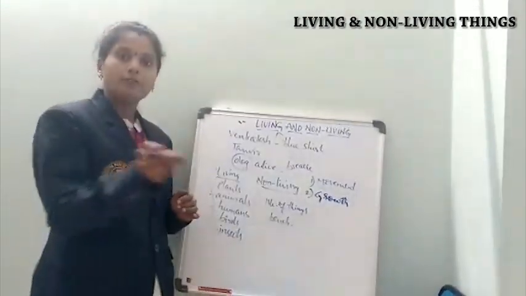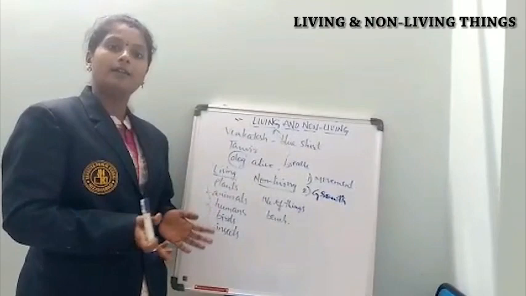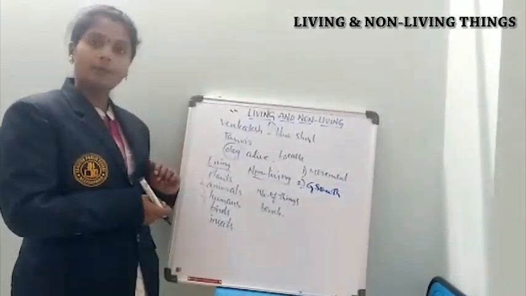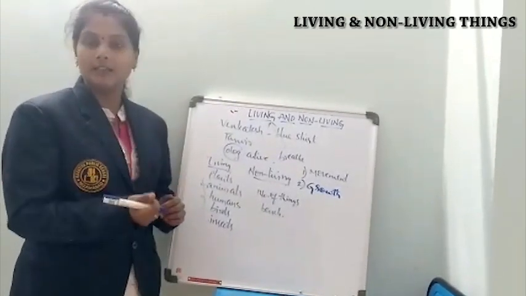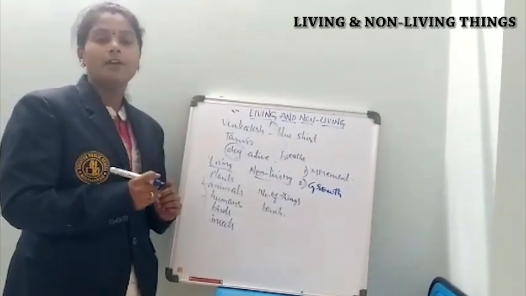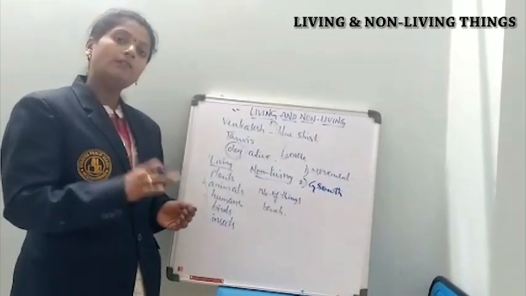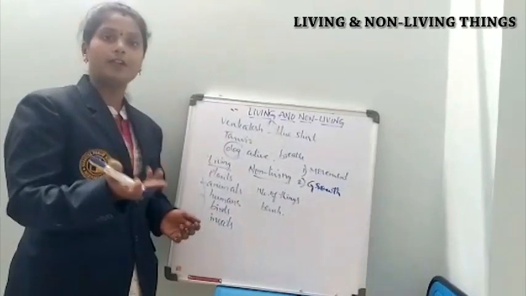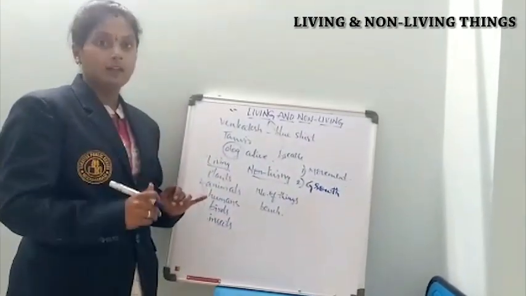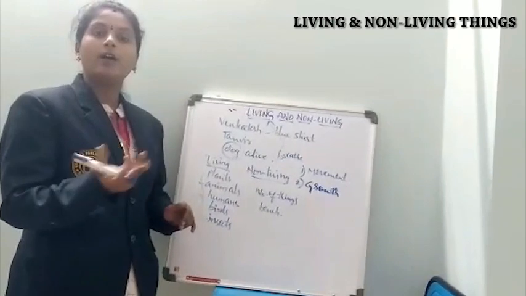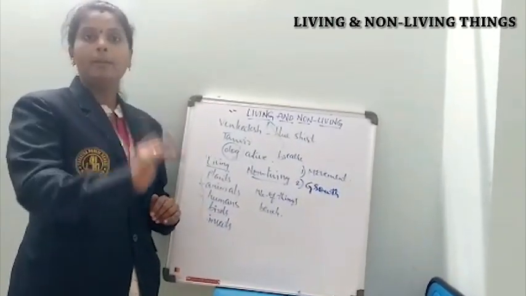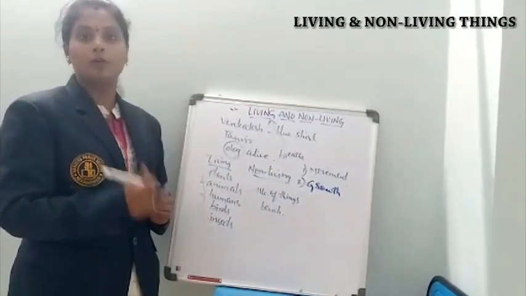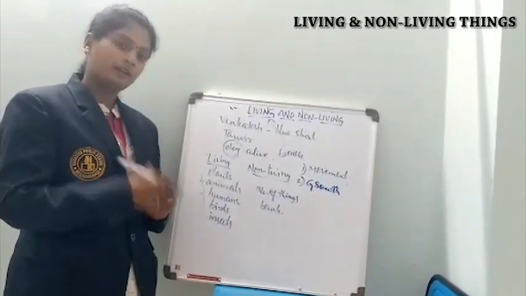Like plants, if you sow seeds in the soil, after one week you can see a small plant coming from that seed. Coming to the animals, take the example of a cat. The young one of a cat is a kitten. A cat will give birth to a small baby, that is a kitten. That kitten, after growing, will grow into a cat. And coming to the dog, the young one of a dog is a puppy. A puppy will grow into a dog.